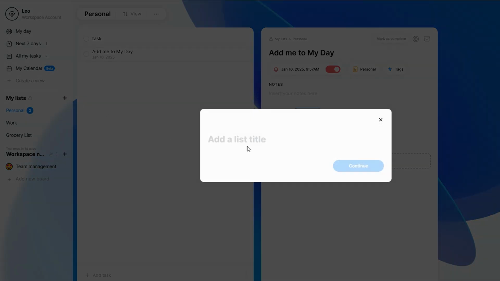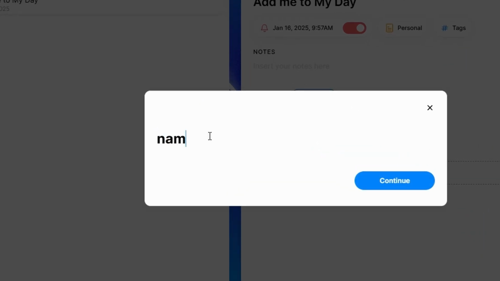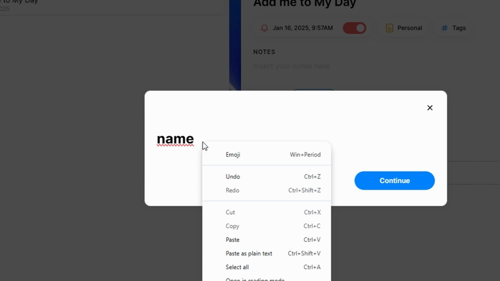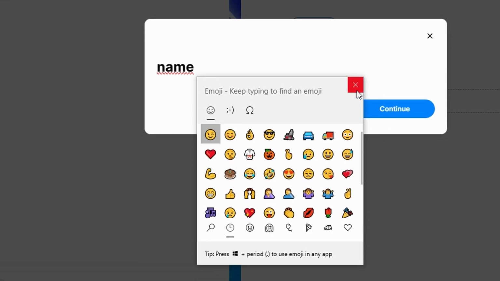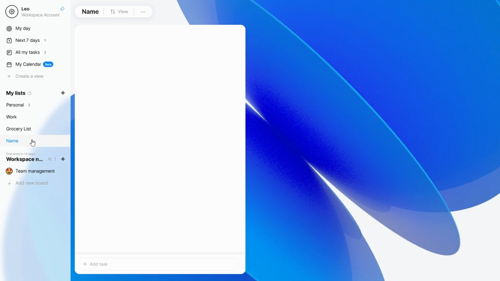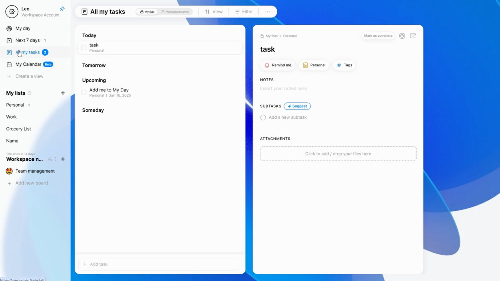Give it a name based on your needs. You can even make the list names more fun and visually appealing by using emojis, like study goals or office tasks. Once your list is created, add tasks to it by going back to the Add Task button. Enter your task, like send out meeting agenda or buy groceries, and then assign it to the relevant list from the drop-down menu. As you start filling your lists, organizing becomes much easier.